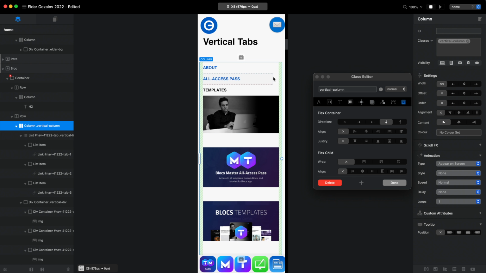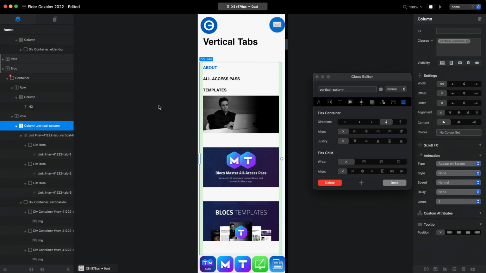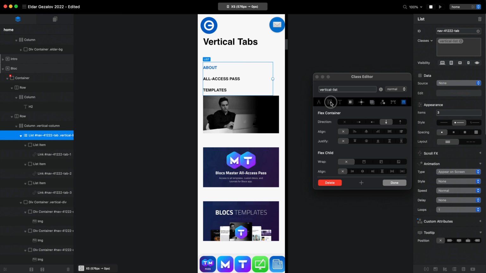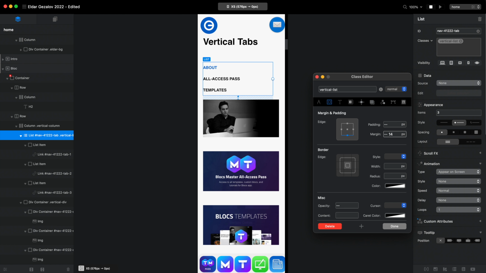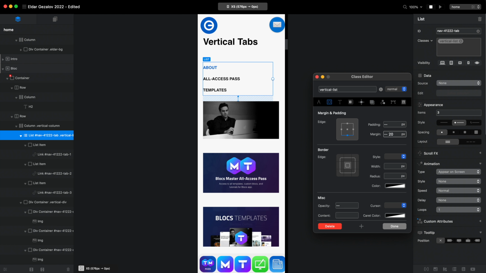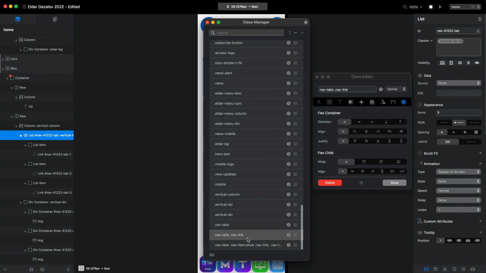From here, right now the tabs are quite big and we can, of course, leave them like that, or we will come back to tabs in a second. But for now, I think what we need to do is give some margin, bottom margin, to the list itself, because I think they're too close. So let's make it maybe 20 pixels, something like that. And from here, of course, we can also change the alignment of the links, so we can align them to the center.